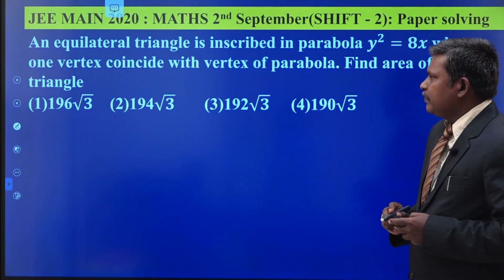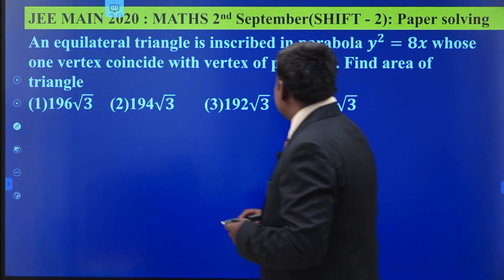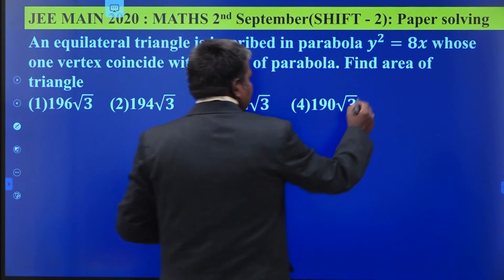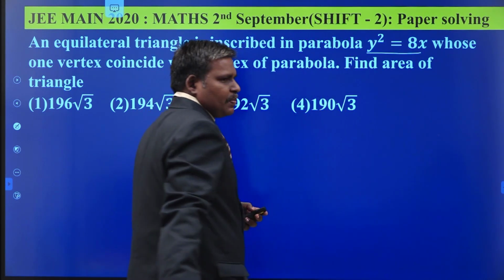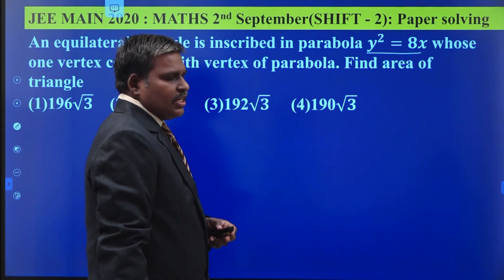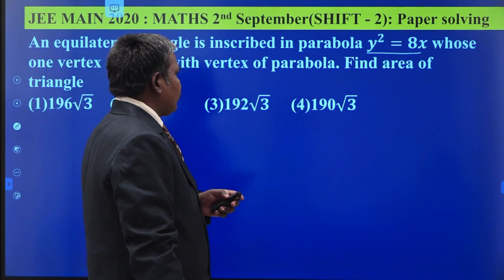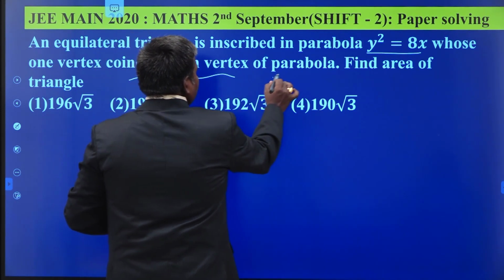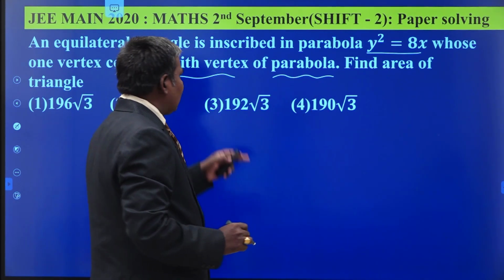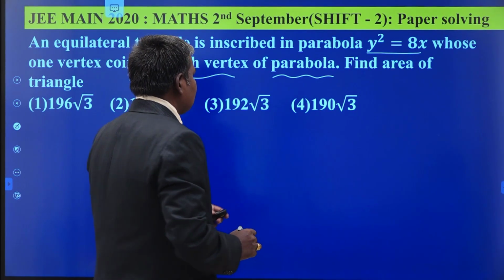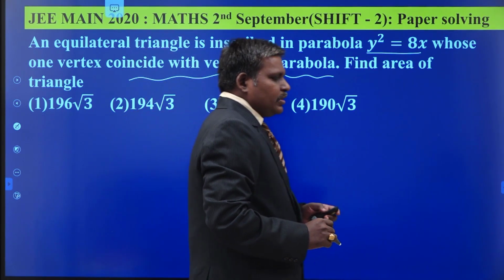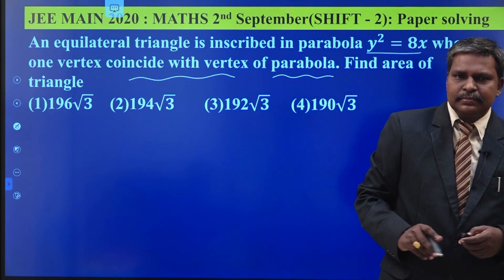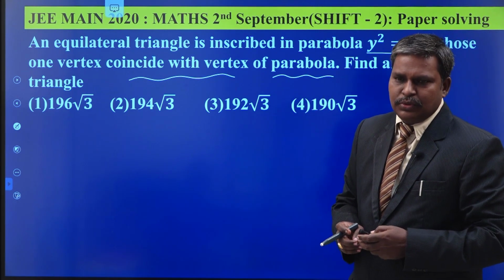Now see this one. An equilateral triangle is inscribed in the parabola y square is equal to 8x. This is the parabola y square equals 8x, it is symmetric about the x-axis, whose one vertex coincides with the vertex of the parabola. You have to find out the area of the triangle. This is the question.